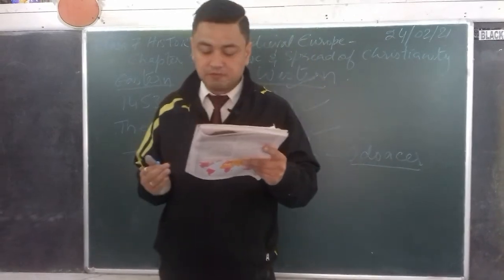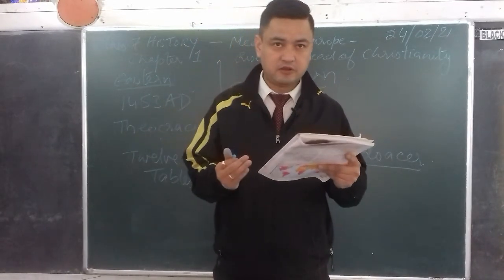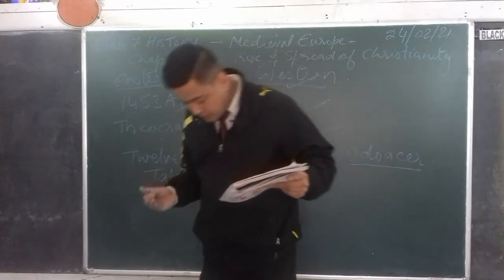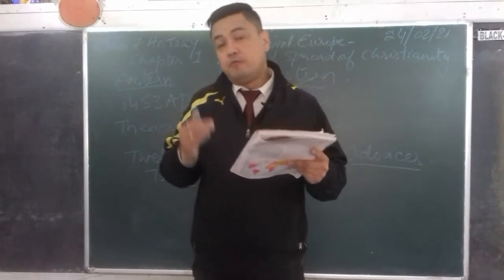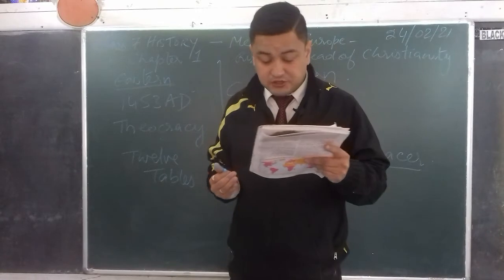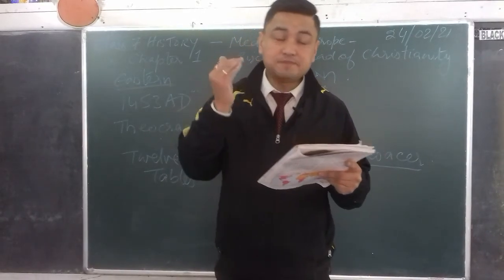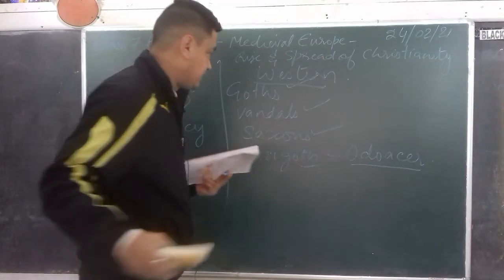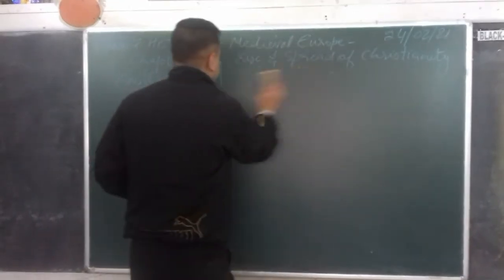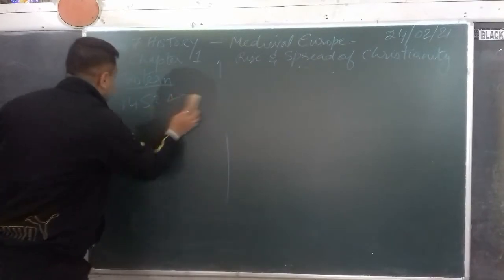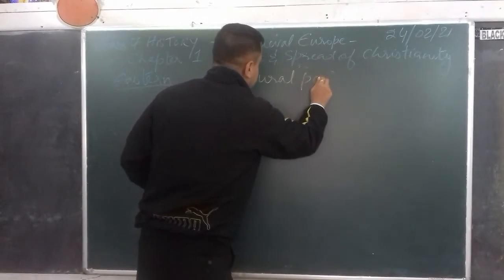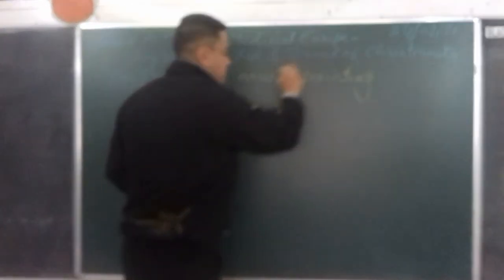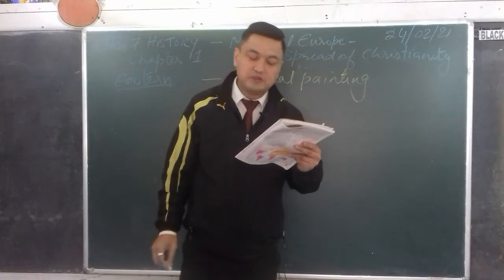Surviving Byzantine art is mostly religious. The art form of Byzantine is basically religious in nature, like painting in fresco. Now, this painting in fresco is known as mural painting or wall painting. So I am writing this one so that you can understand when we are doing the Eastern Roman Empire. What kind of art form was that? MURAL, mural painting, PAINTING, painting. It's a water-based paint, or a painting, which is done on walls.